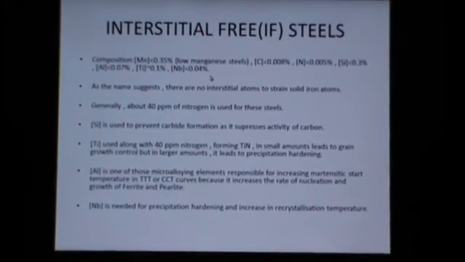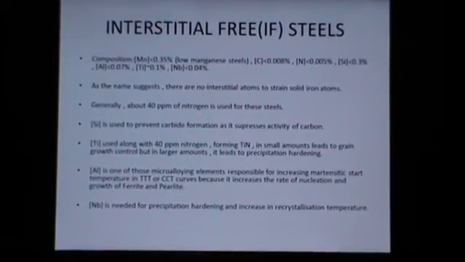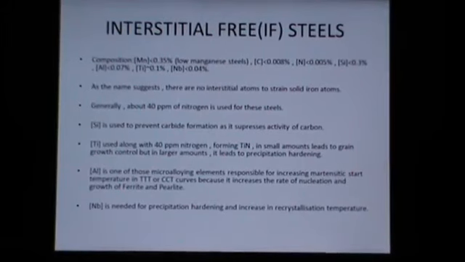As the name suggests, interstitial free steels do not have any interstitial atom to strain the solid iron atoms. Generally, about 40 parts per million of nitrogen is used for the interstitial free steels.